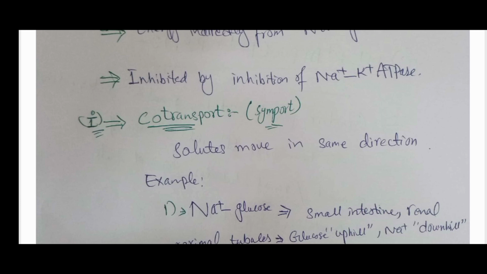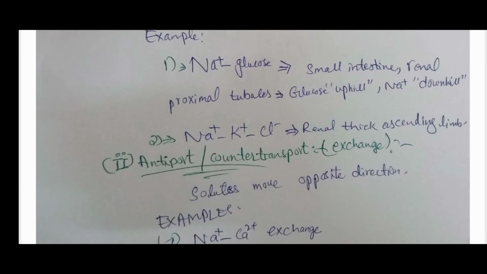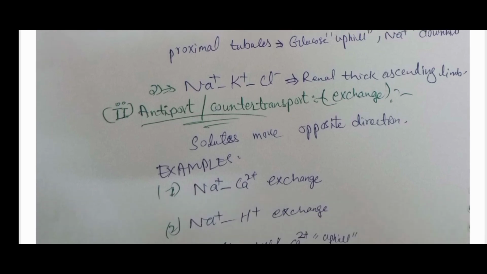Types of secondary active transport: the first is co-transport or symport. In this, the solutes move in the same direction. Examples are sodium glucose, where both go in the same direction. In the small intestine and renal proximal tubules, glucose goes uphill and sodium goes downhill. The downhill movement of sodium provides energy for the uphill movement of glucose, because glucose is stored more in the cells and it goes freely into the blood using energy derived from the sodium.